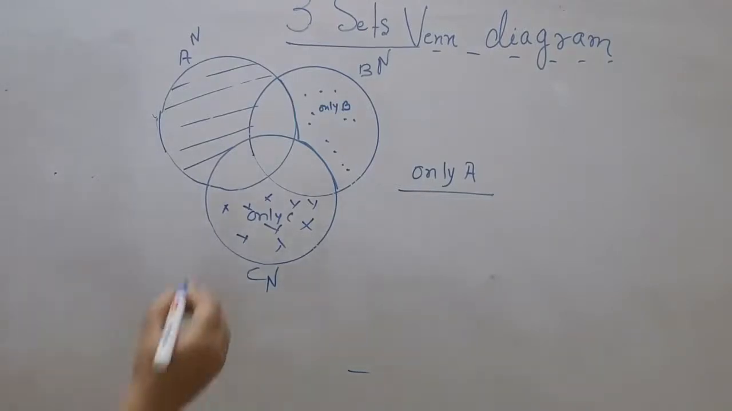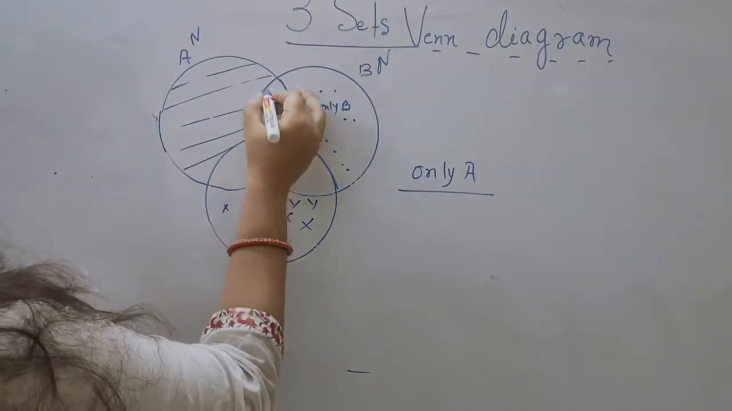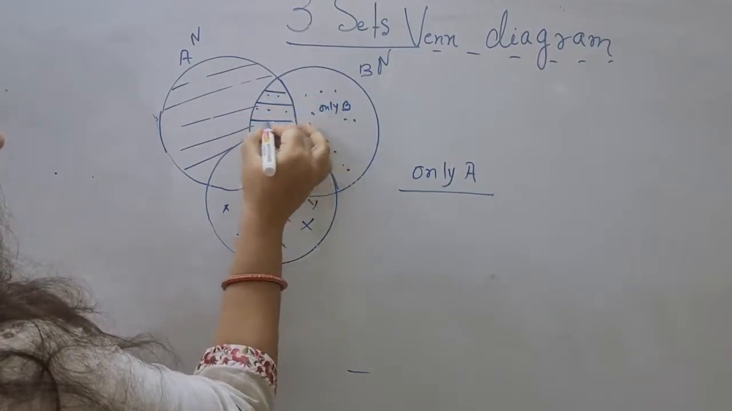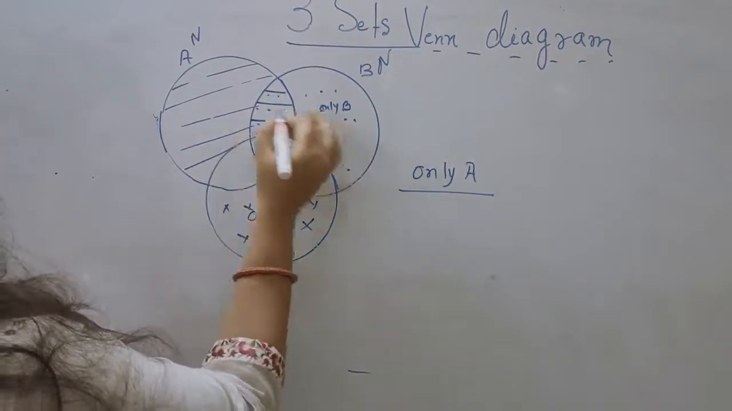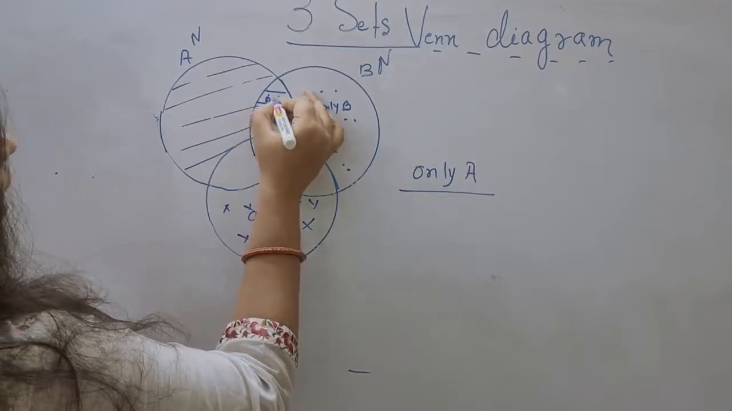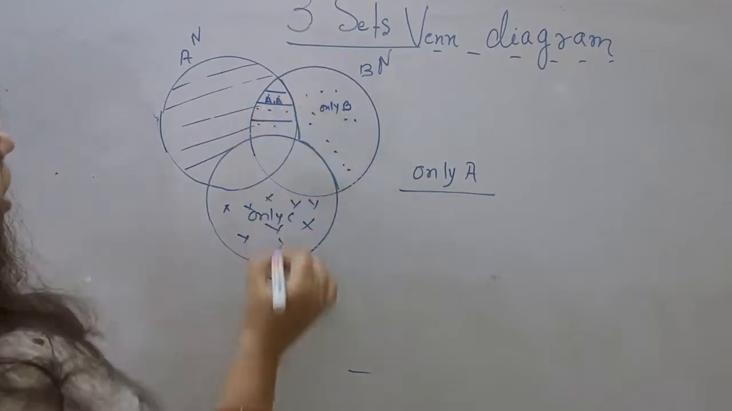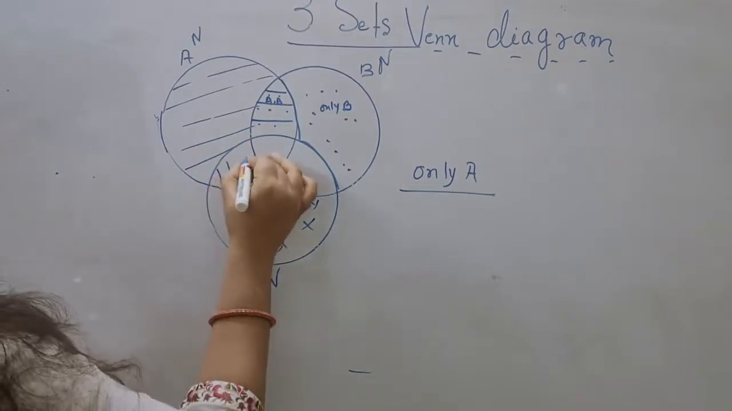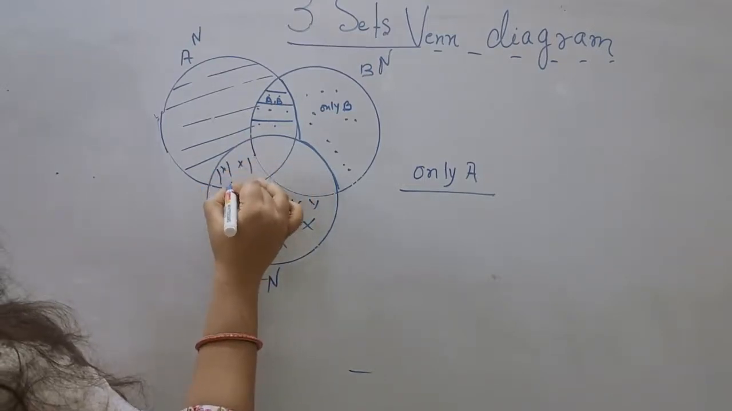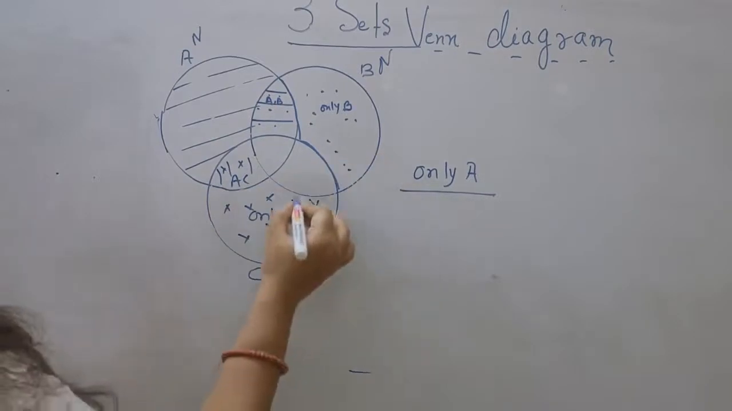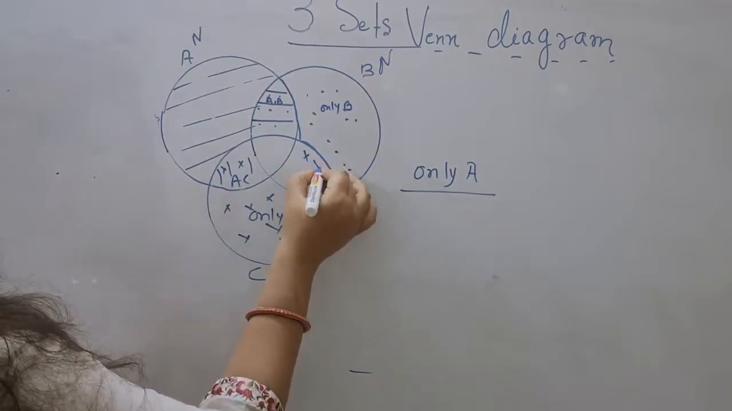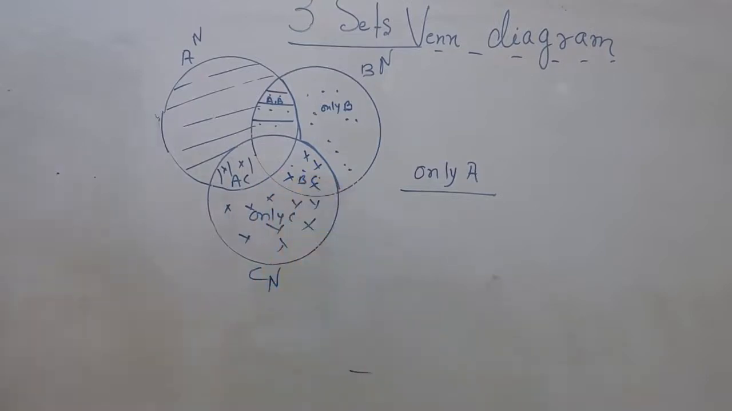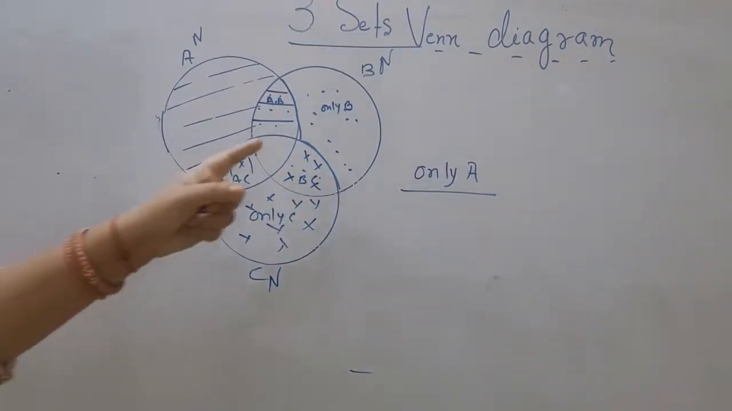And what is this region? This is A and B. What is this? A and B. And what is this region? This is A and C. What is this region? This is B and C. मैंने सभी को मार्किंग से दिखाया है.